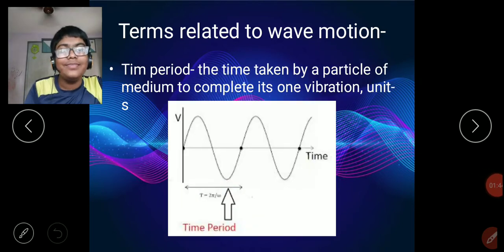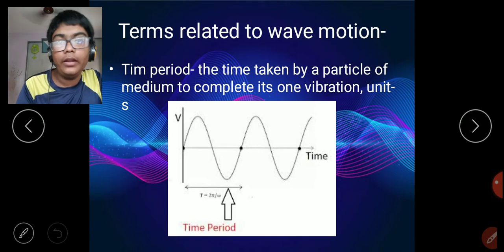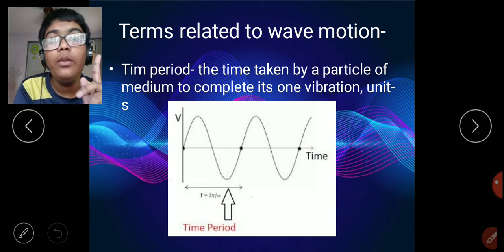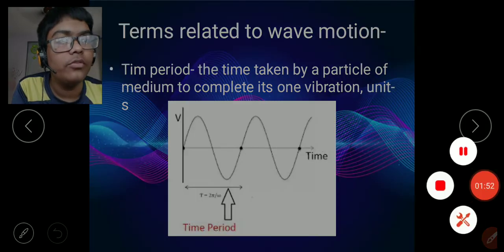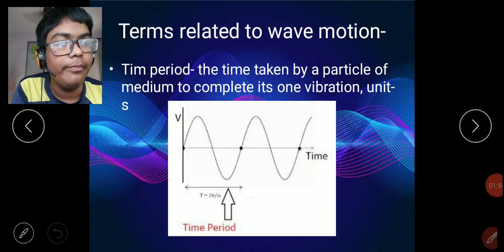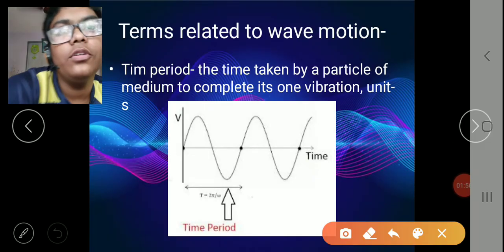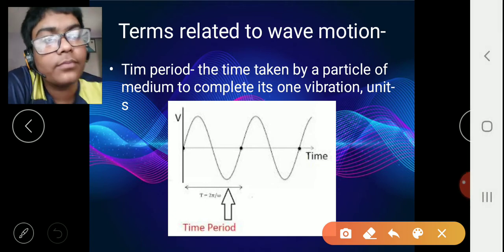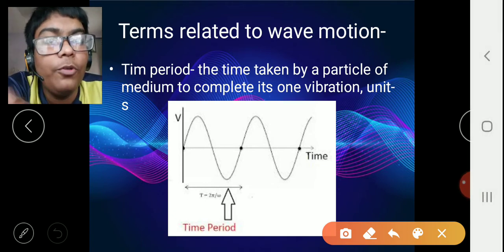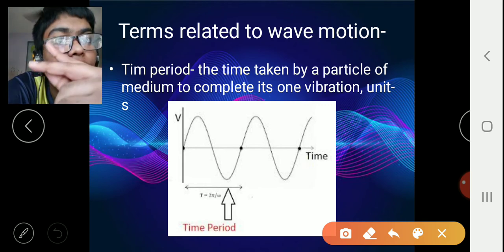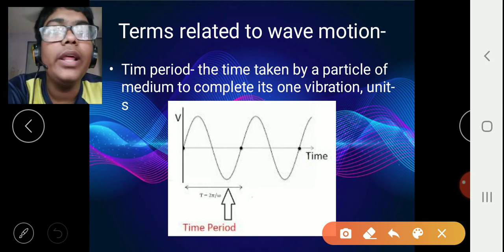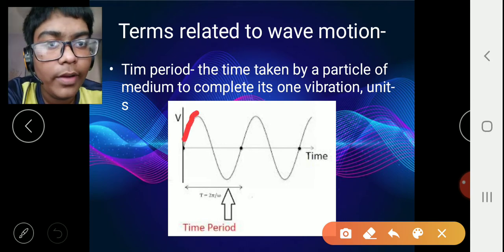The time period is the time taken by a particle to complete one vibration. So time period means the time taken for a particle to complete one vibration. Now, tell me, is this one vibration?